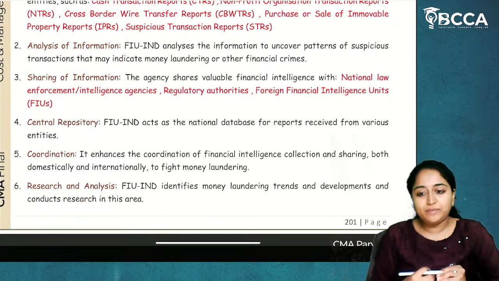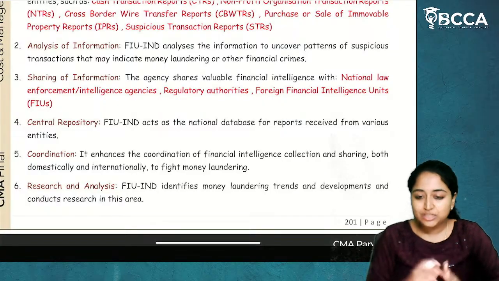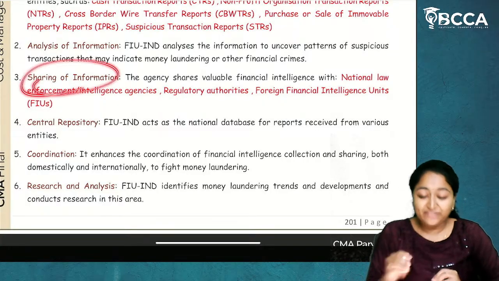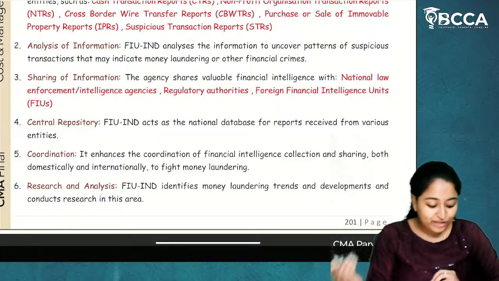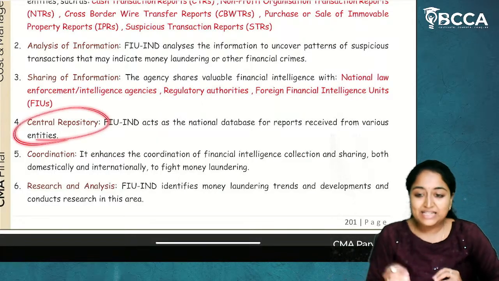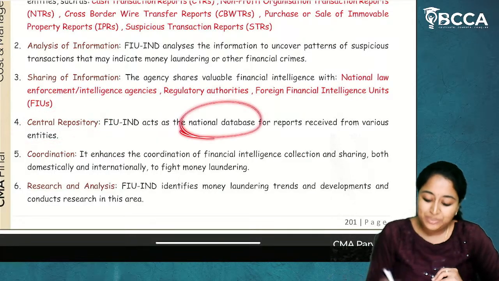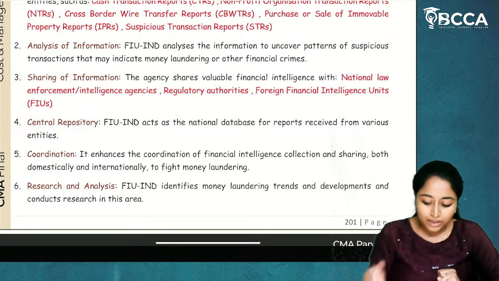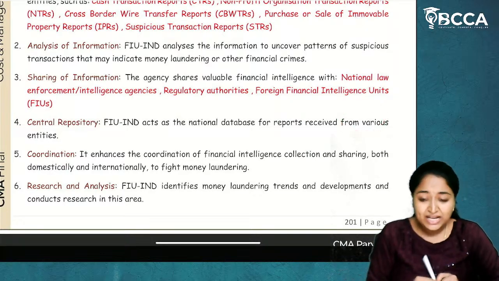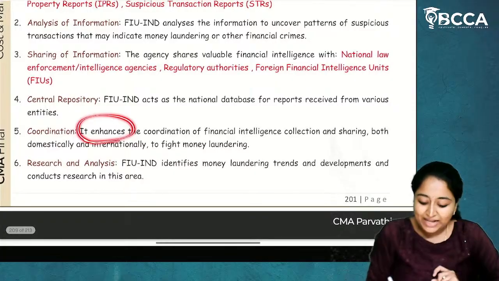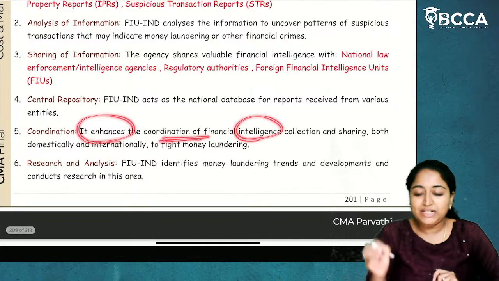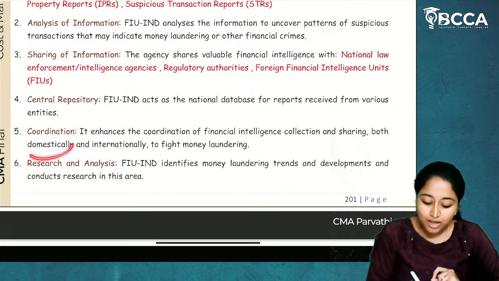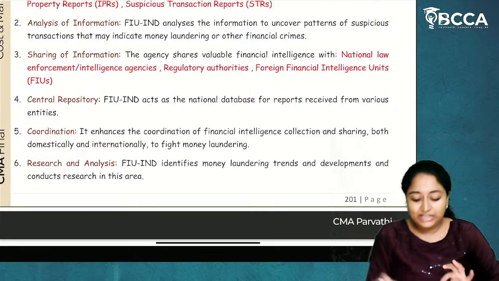After collecting the information, it will try to do the analysis of information. After that, it will share the information with different bodies. And then it will act as a central repository, which means a national database for reports received from various entities. After that, it enhances the coordination of financial intelligence collection and sharing, both domestically and internationally.